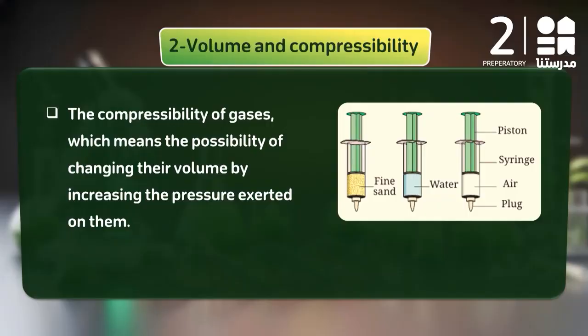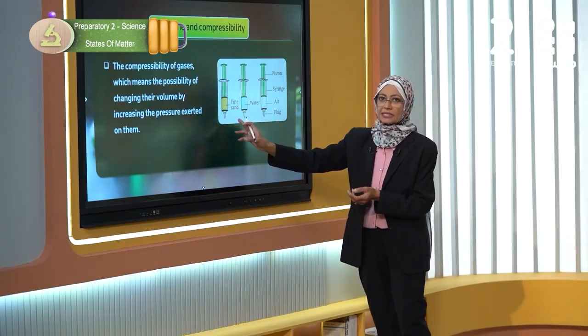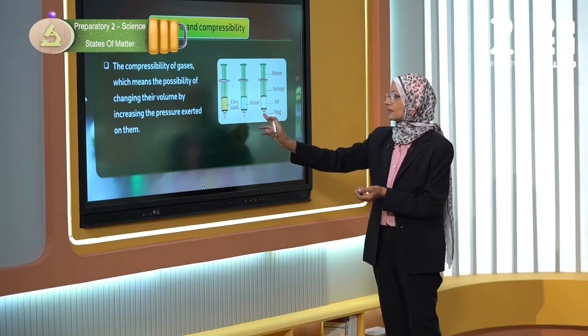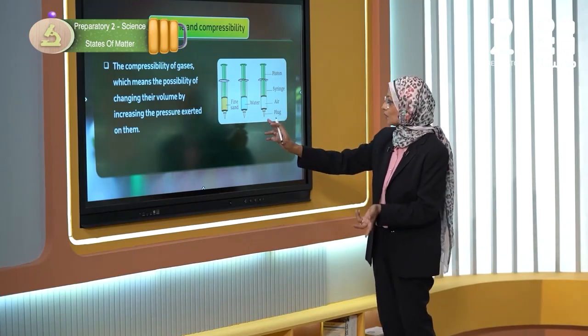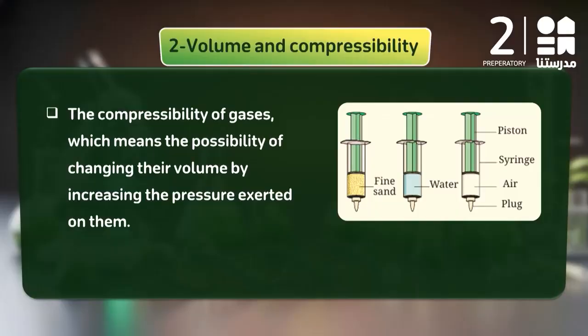Let's read it. Compressibility of gases means the possibility of changing their volume by increasing the pressure exerted on them. There are many cylinders. The first one contains fine sand, the second one contains water, and the other one contains air. Which one is compressed, the first or the second or the third?